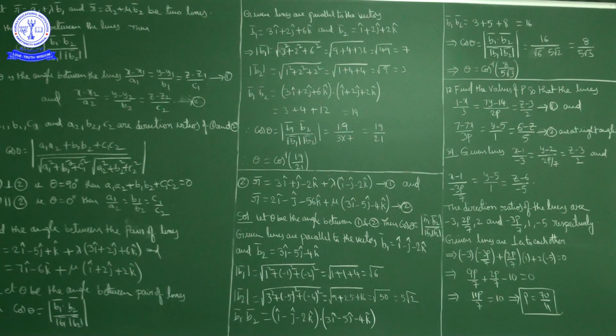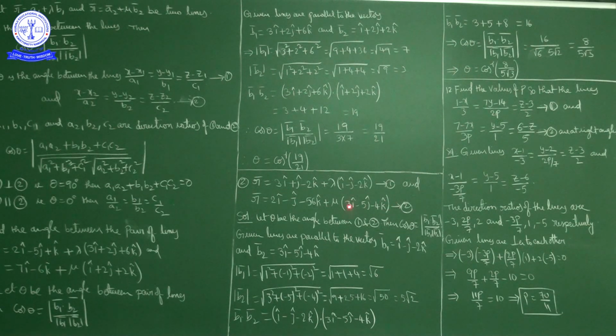Now the first line is of the form R bar is equal to 3i cap plus j cap minus 2k cap plus lambda times i cap minus j cap minus 2k cap. So R bar is equal to a1 bar plus lambda times b1 bar. What is b1 bar here? I cap minus j cap minus 2k cap. The second line, R bar is equal to 2i cap minus j cap minus 56k cap plus mu times 3i minus 5j minus 4k cap, is of the form R bar is equal to a2 bar plus mu times b2 bar.